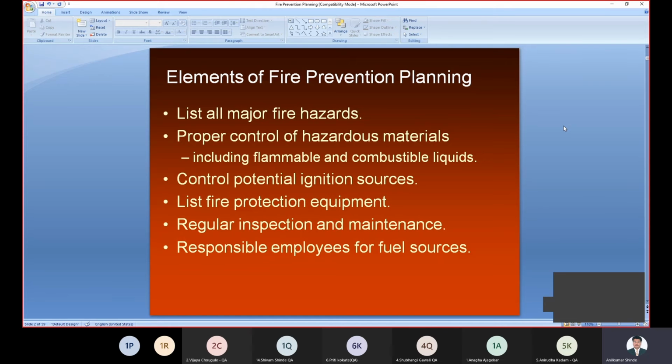Then list the fire protection equipment. To prevent fire hazards, we first assemble or install different firefighting equipment in a department. You should know that.